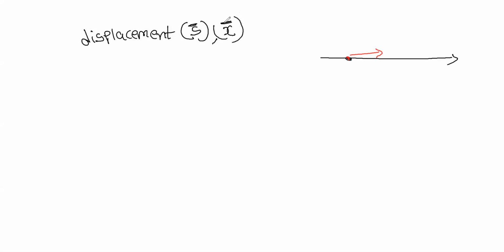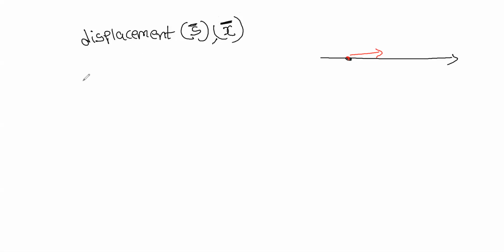First we will start with displacement. Displacement means it is linear in x, you are going in one direction. This is the x-axis, right? In general, the displacement is represented by s. Some people represent it with x also, but with a bar on top of it. As I told before, when there is a bar on top, it becomes a vector quantity.